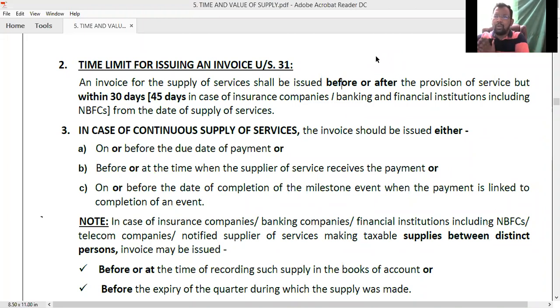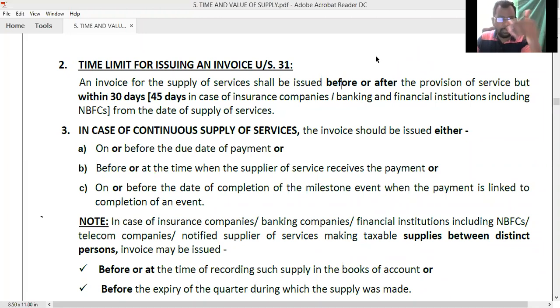So when there are no due dates, the invoice should be issued before or at the time when the supplier of services receives the payment. So whenever we make the payment to that AMC personnel, they will first issue the invoice to us, then we will make the payment. So no specific due date will be there.